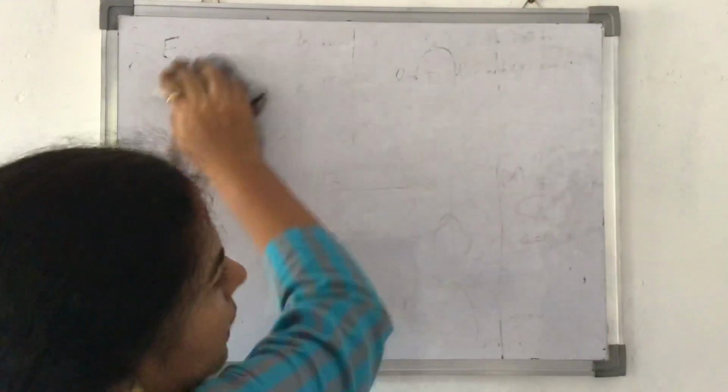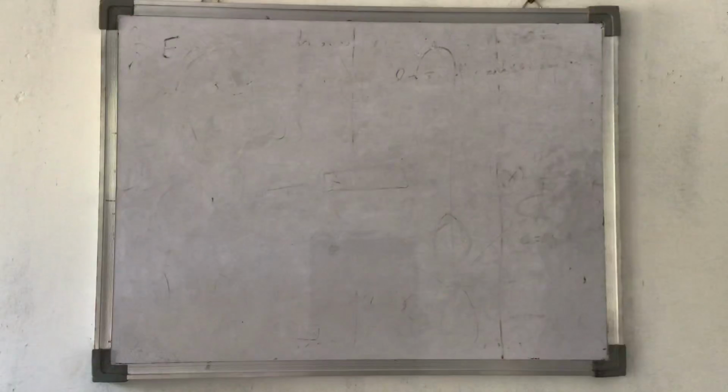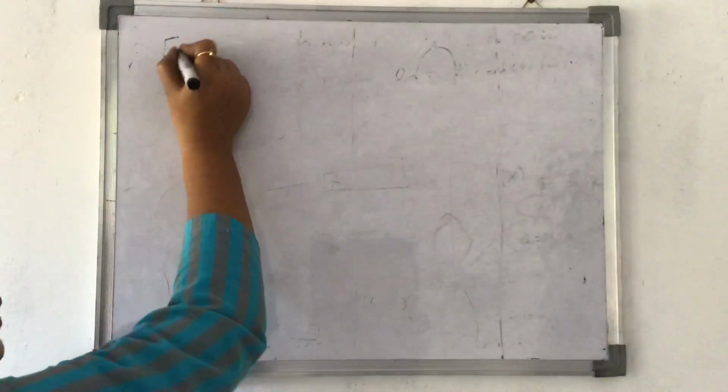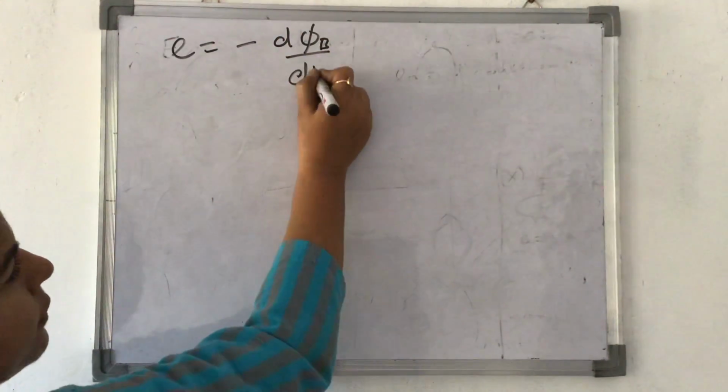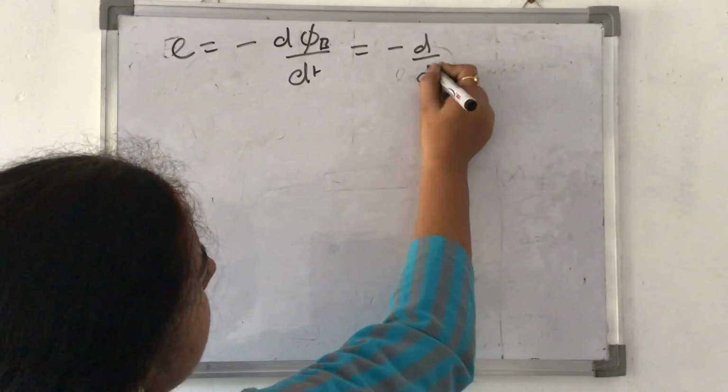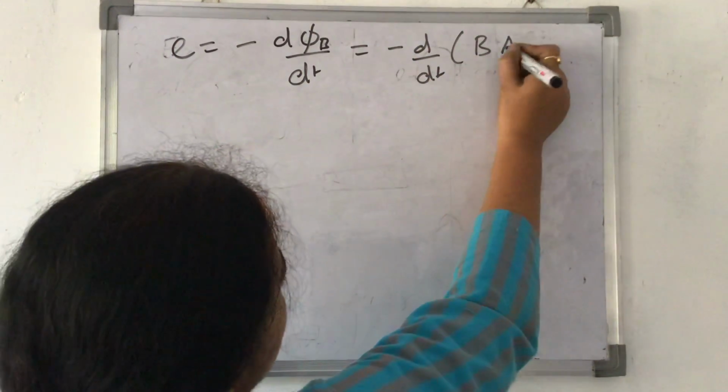I come to the next part. Next part is electromagnetic induction. We have discussed. We have seen that E is equal to minus d phi B by dt. I just break it up. Minus d by dt of B A cos theta.